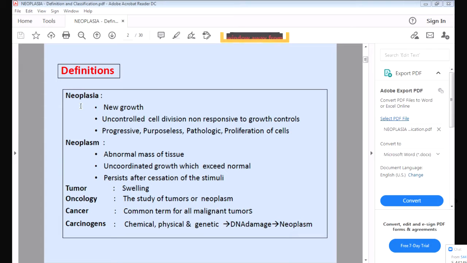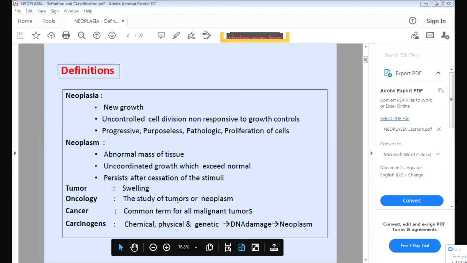So all of you understood the definition of neoplasia? Neoplasia is the growth of cells which is uncontrollable. The cells keep on dividing, forming a mass called the neoplasm, and a swelling called a tumor. The study of tumors and neoplasms is a special branch, and that branch is called oncology. If you go to a hospital, you will see the oncology branch.